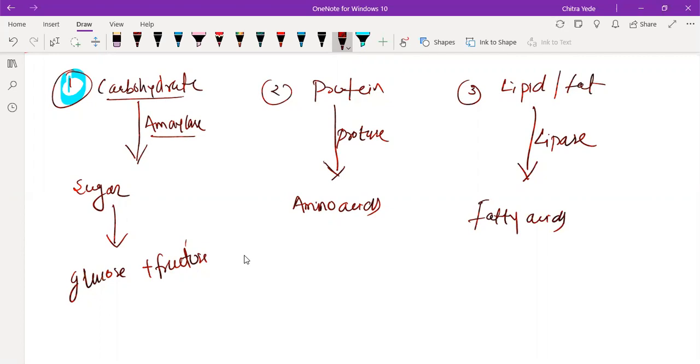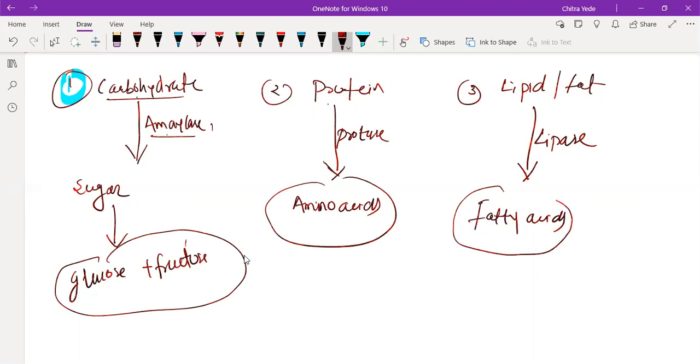Amylase helps in digestion of carbohydrate, where carbohydrate breaks down into simpler forms like sugar, glucose, and fructose. Then protease enzyme helps in digestion of protein, where protein breaks down into amino acids. Then we have lipase, a digestive enzyme that helps in digestion of lipid and fat. It breaks down lipid and fat into fatty acids. And this glucose, fructose, amino acid, and fatty acid will be absorbed in our body. Understood, beta?